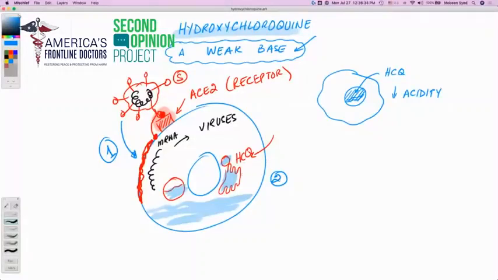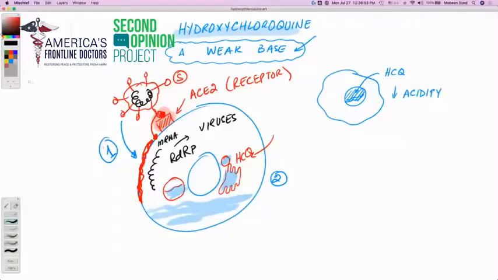So the second mechanism is that when the hydroxychloroquine is present and the environment is alkaline, now the virus has an enzyme called RDRP, RNA-dependent RNA polymerase. This enzyme is the one that would help the virus make its copies.